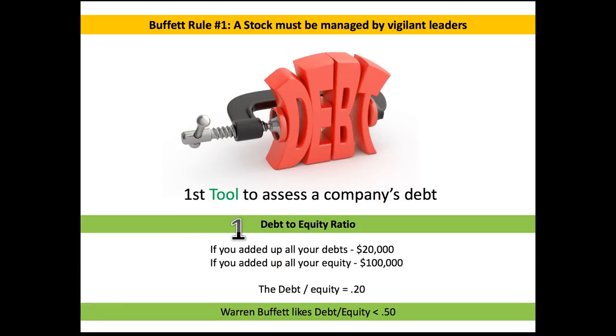So just a quick overview of what the debt to equity ratio is. And I'm going to put this in terms that are pretty easy for you to understand. If you were to add up all of your debts right now, your credit card debt, your car loan, the loan on your home, all of those debts, every single one of them, and you added them up, let's just assume that it came to $20,000, because maybe you're not living in a home, maybe you're renting or whatever the case might be. But let's just say that all your debts come to $20,000.